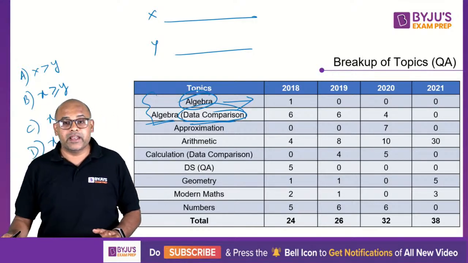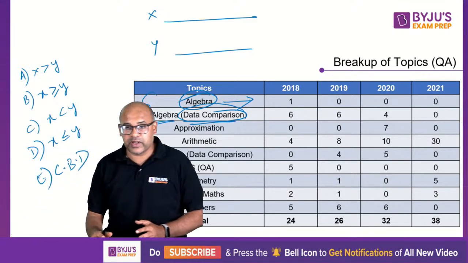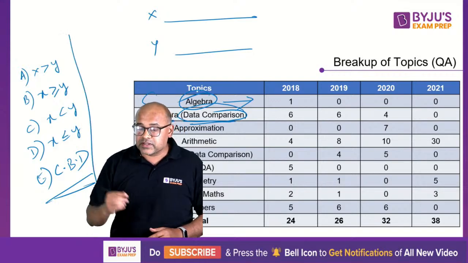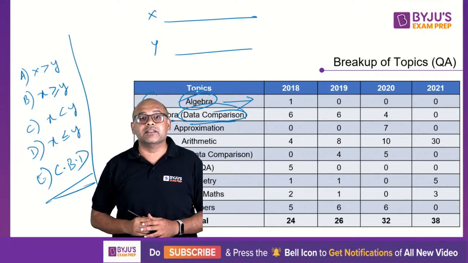Okay, I'll just move a little bit so that you guys can see this. This is what I meant. So these are the 5 options. This is what happens in your data comparison.